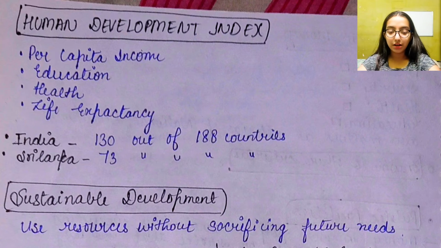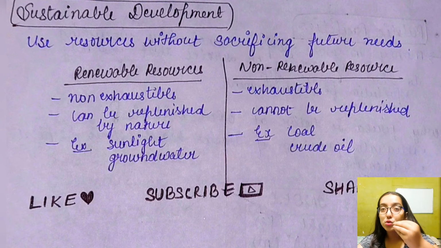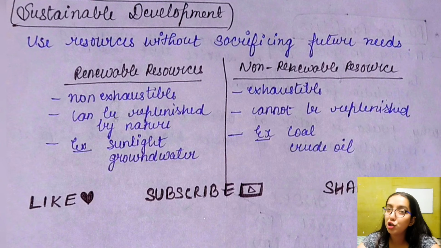Okay, now the last topic is sustainable development. Let's study it. The use of resources without sacrificing future needs is known as sustainable development. It means using our resources wisely so that we can save for future generations as well. So it is sustainable development.